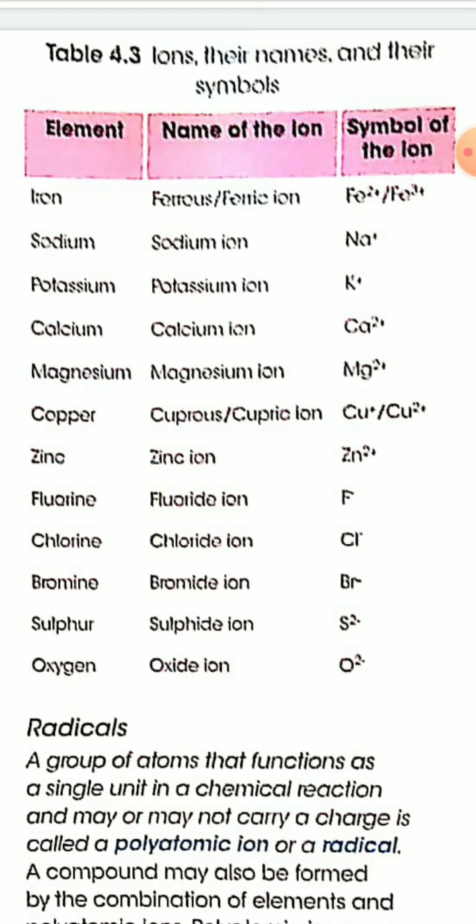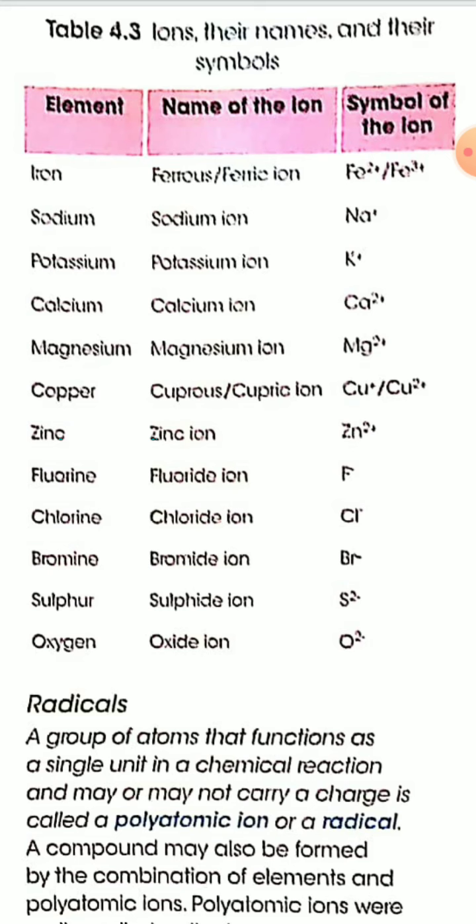Copper forms two types of ions, one is cuprous ion, Cu plus, and another is cupric ion, Cu2 plus. And zinc forms one type of ion, zinc ion, Zn2 plus.